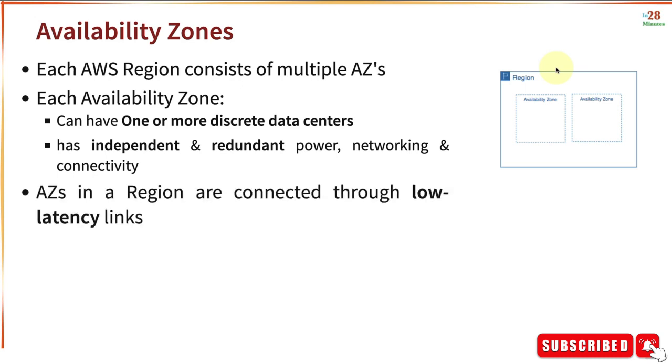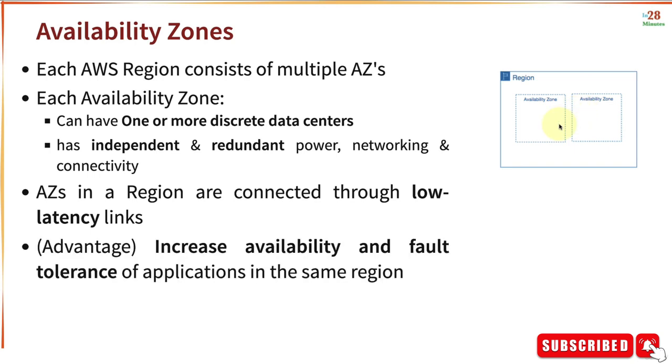In addition, all the availability zones in a region are connected through low latency links. So there can be very fast communication between applications deployed in different availability zones. The biggest advantage of going for availability zones is increased availability and fault tolerance while deploying the application in the same region. So if I'm deploying my application to multiple availability zones in the same region, even if one of the availability zones goes down, you can serve the application from the other availability zone.